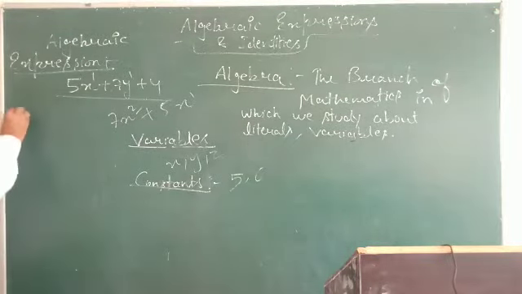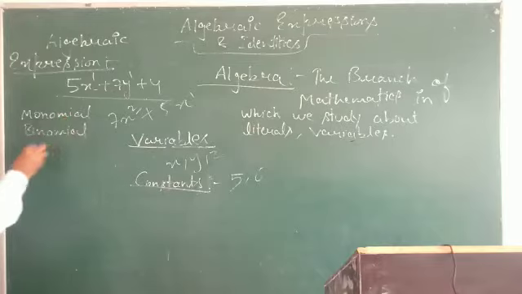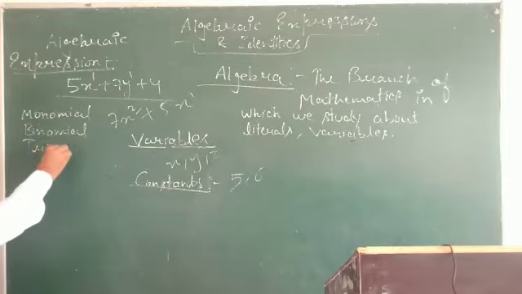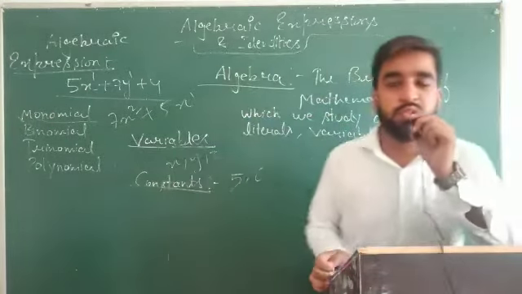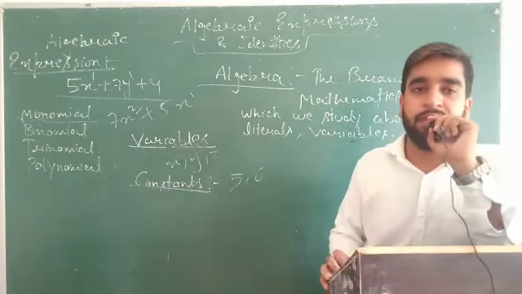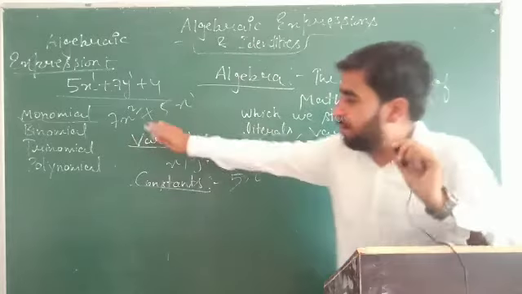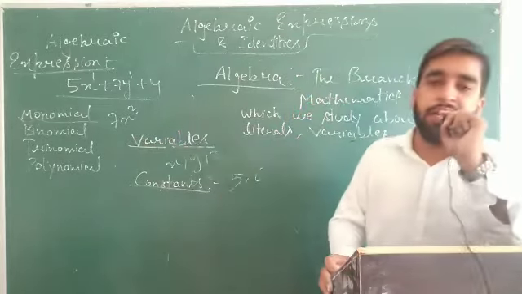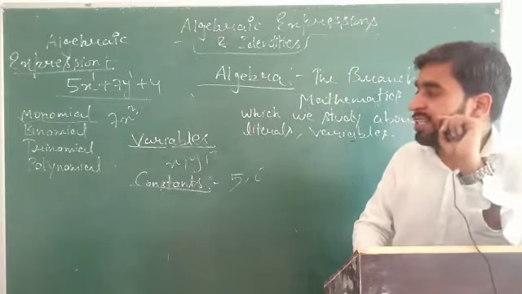So there are monomial, there are binomial, there are trinomial, and there are polynomial. So monomial means mono. What is the meaning of mono? So students, the meaning of mono is single. If an algebraic expression is having only single term, then it is monomial. For example, only one term is written, say 7x square. This is monomial.